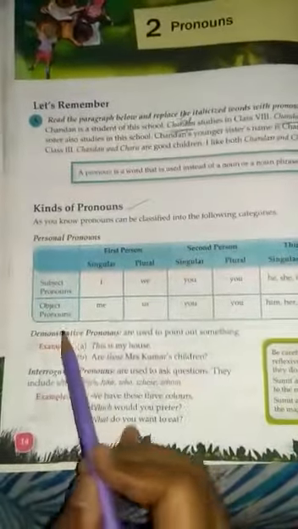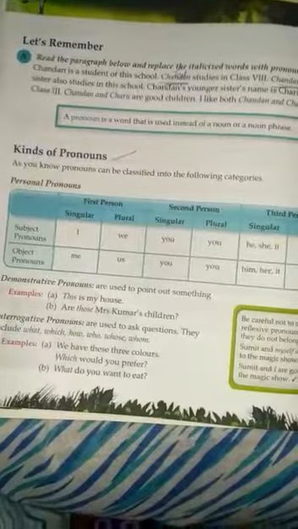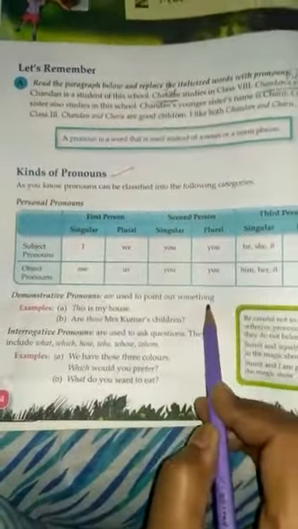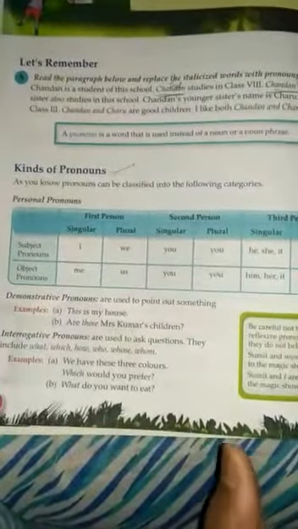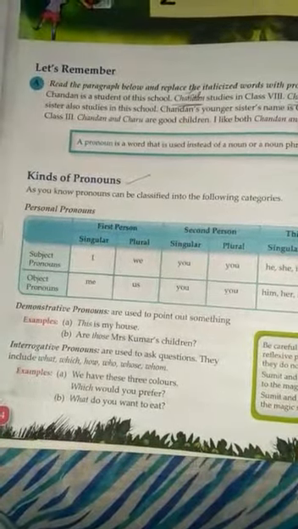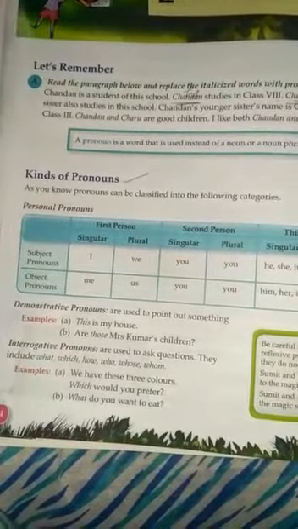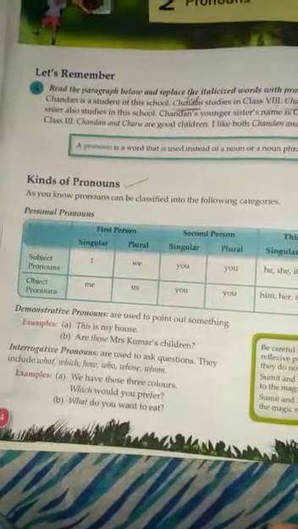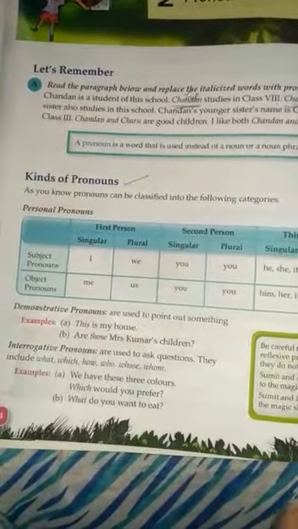Now next one is demonstrative pronoun. So students, demonstrative pronouns are used to point out something. It means demonstrative pronouns are such words which point to specific things. This, these, that, those are demonstrative pronouns. So students, remember one thing.